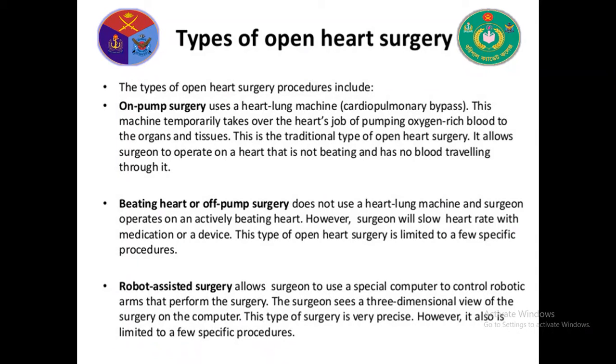Robot-assisted surgery allows the surgeon to use a special computer to control robotic arms that perform the surgery. The surgeon sees a three-dimensional view of the surgery on the computer. This type of surgery is very precise. However, it also is limited to a few specific procedures.